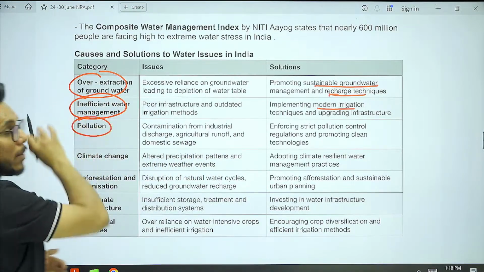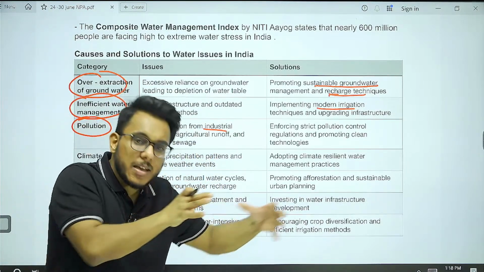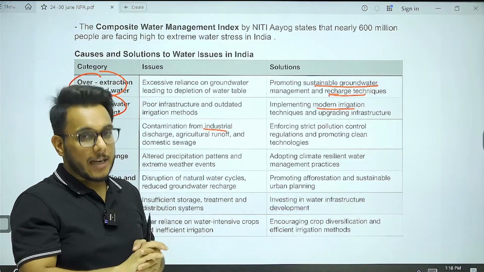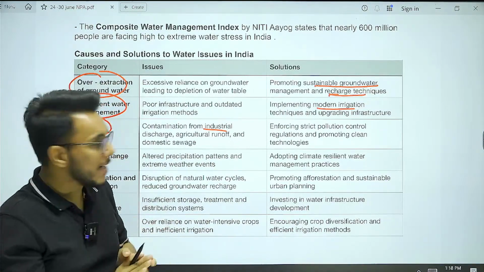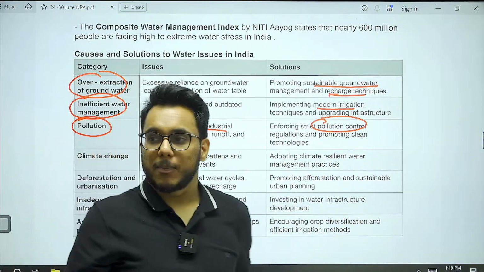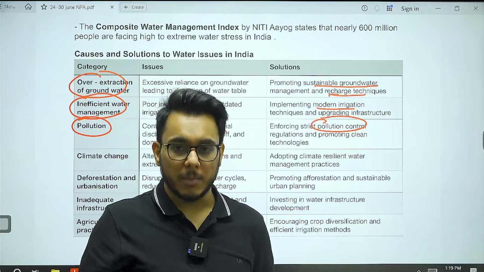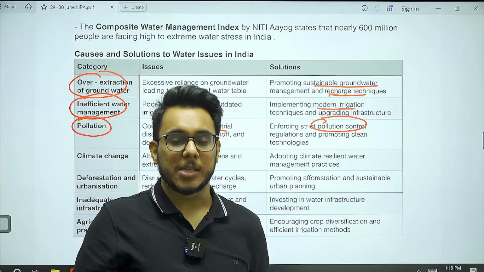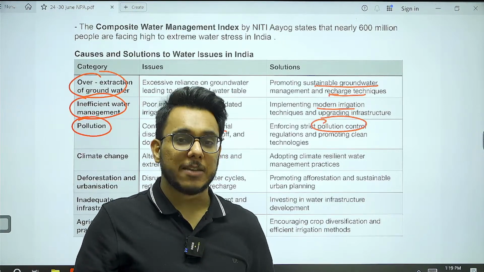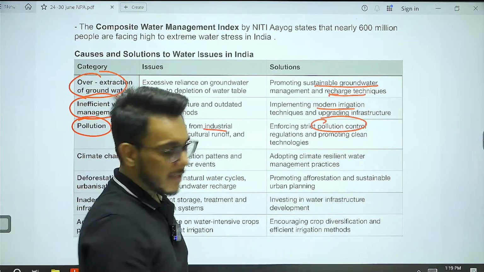Next, water pollution is a very big problem. Industrial discharge and sewage are being released directly into the rivers. By that, the quality of water, the dissolved oxygen in the river water, etc., has declined. So what needs to be done? Strict pollution control regulations need to be enforced. Point pollution sources need to be curbed. Water needs to be purified and treated before releasing it into the nearby water body. Investment needs to be made in sewage management.